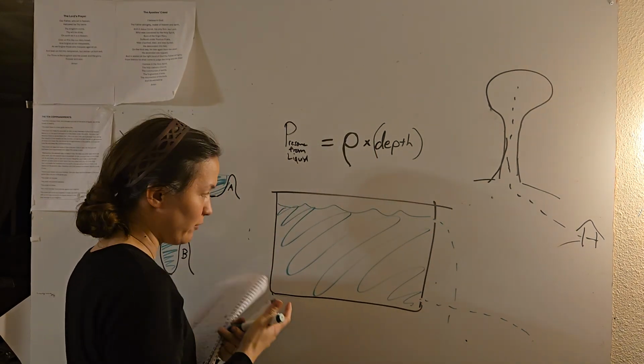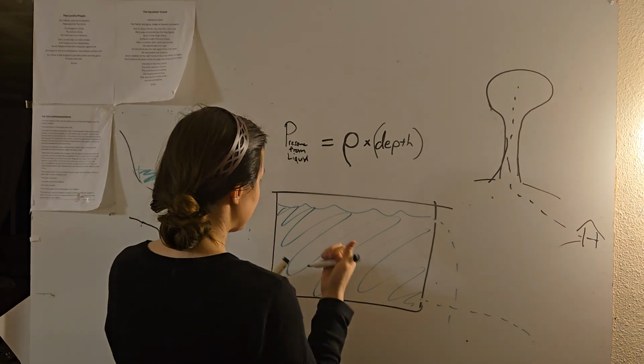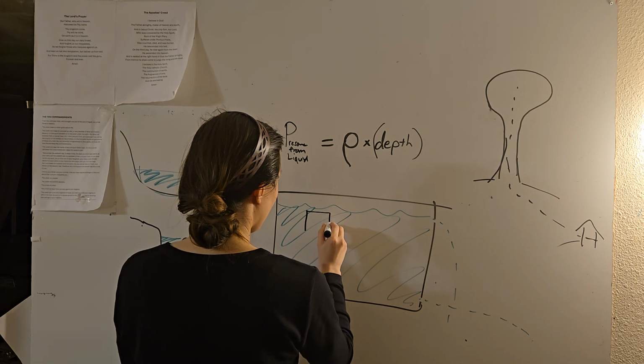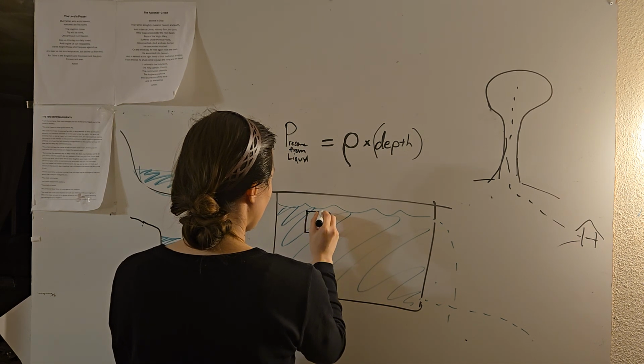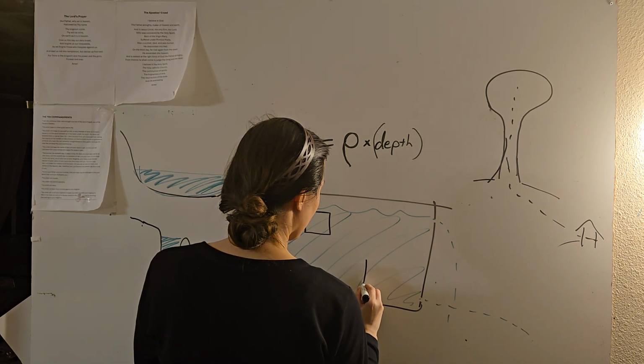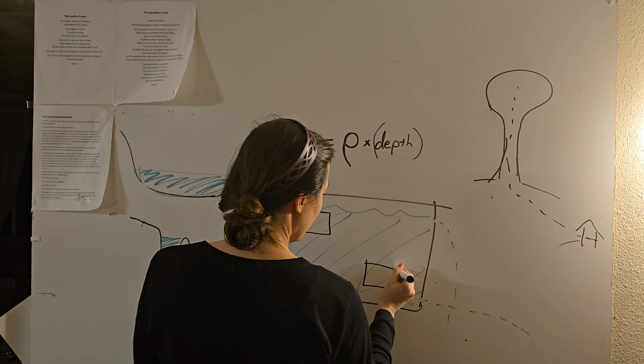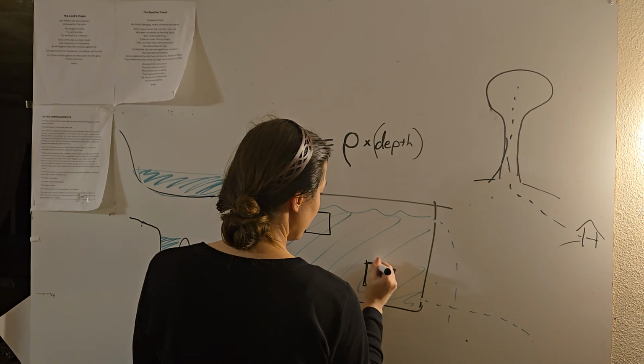So you're in a pool. This is buoyant force. You're in a pool, and let's say you put a block of foam or something in here. Okay, so we're going to imagine this block. I'm just going to put it down here. Let's first consider this block, and then we'll consider the other block.